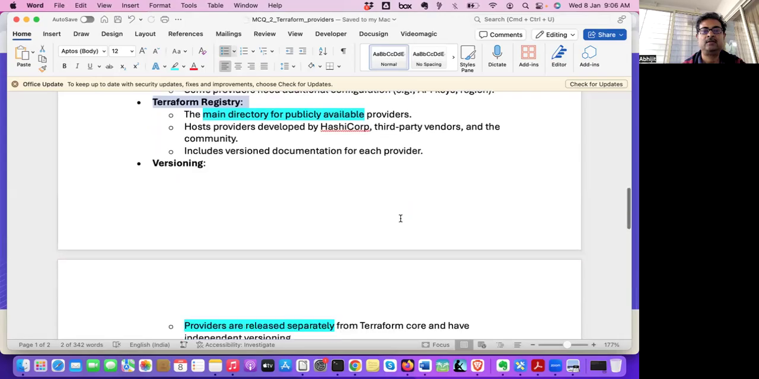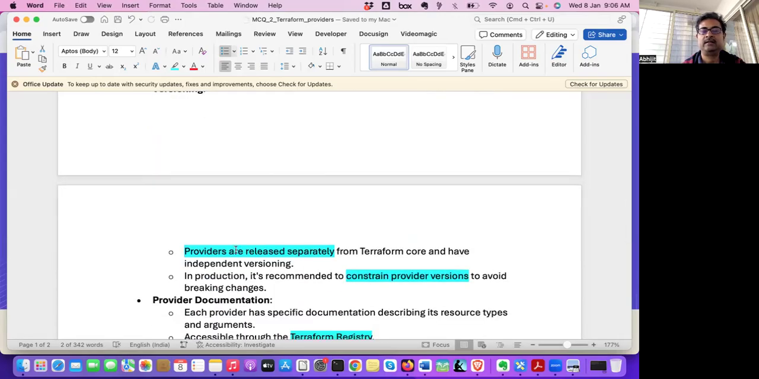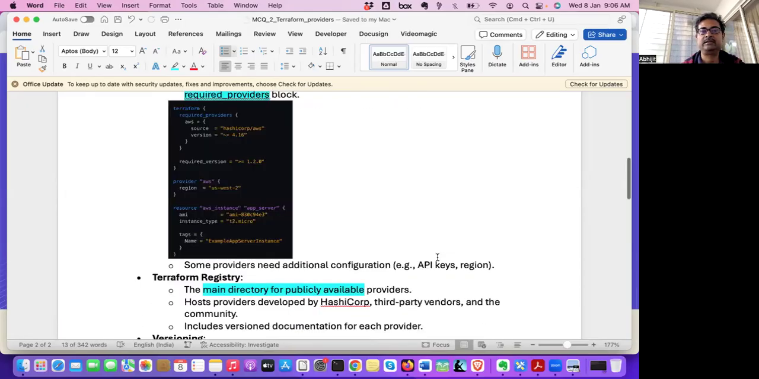And let's talk about versioning. Providers are released separately from Terraform, so a provider will have a different version. Terraform version is different from provider version. AWS, Azure, they will have different versions. And in production, it's recommended to have a constrained provider version.